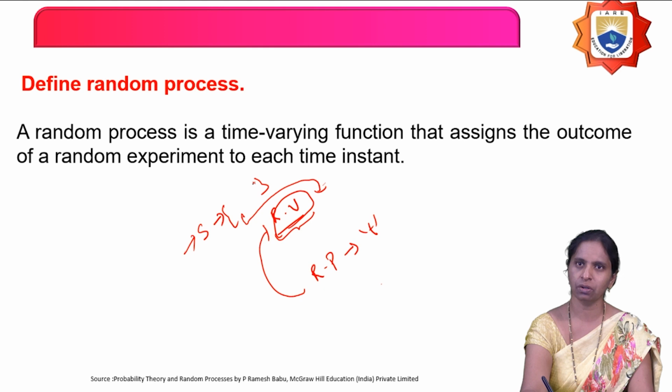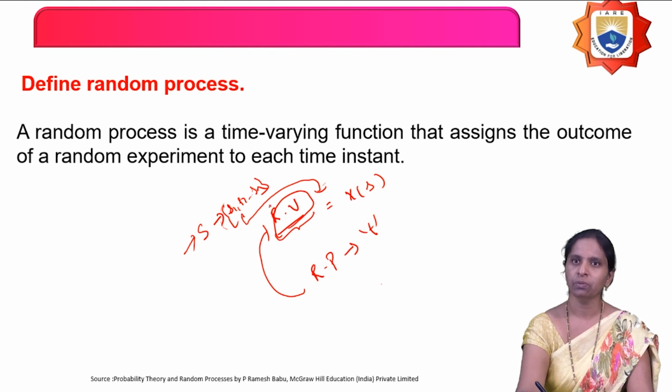So what is a sample space? Nothing but the collection of all the possible outcomes when the experiment has been conducted. And what is a random variable? A random variable is a function of the sample space elements. For each outcome in the experiment, if you assign a real number, it is called a random variable. Therefore, it is a function of the sample space elements.